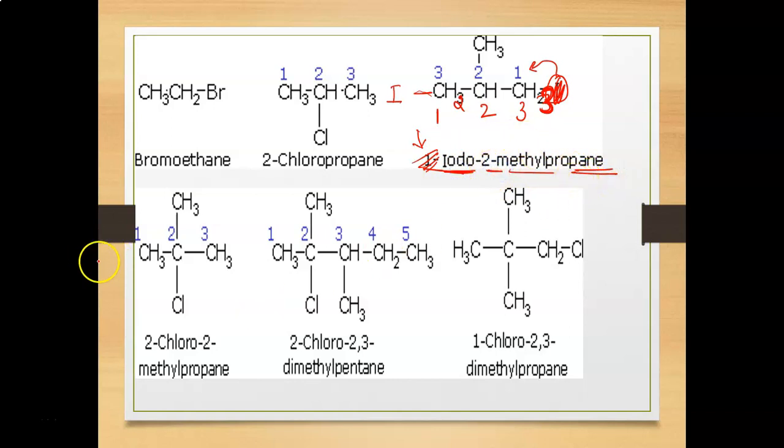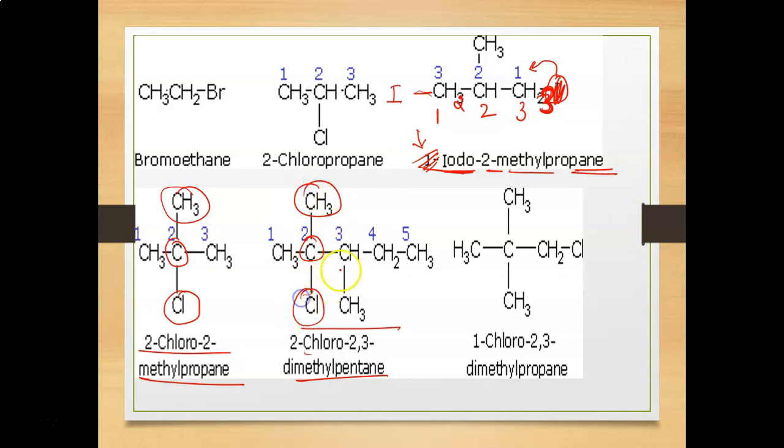In this next example, this is 1, 2, 3. In the second position there are two substituents: one is methyl and the second is chlorine. So 2-chloro-2-methylpropane. In the next example, 2-chloro-2,3-dimethylpentane, that is the 2-methyl and 2-chloro.